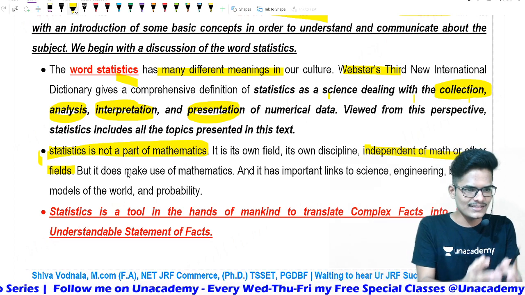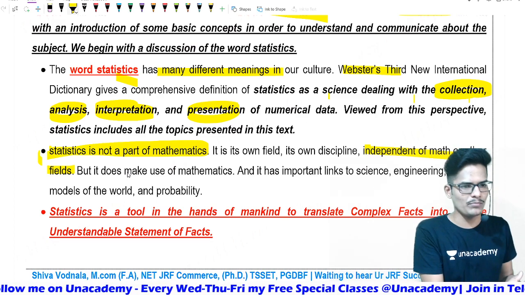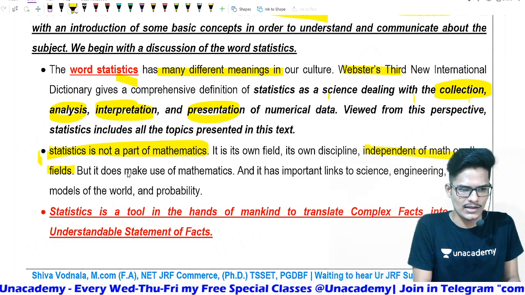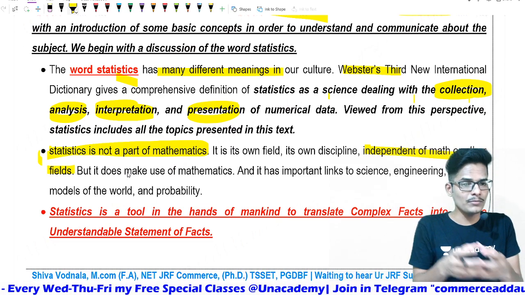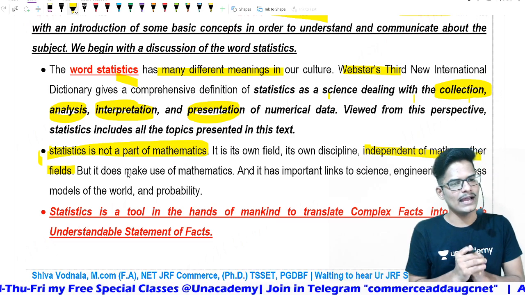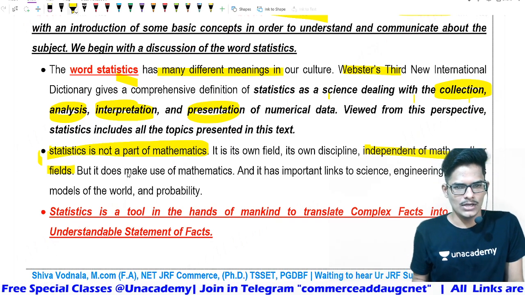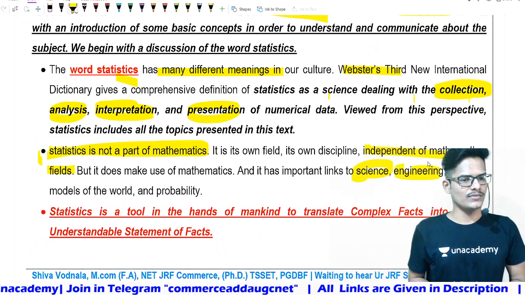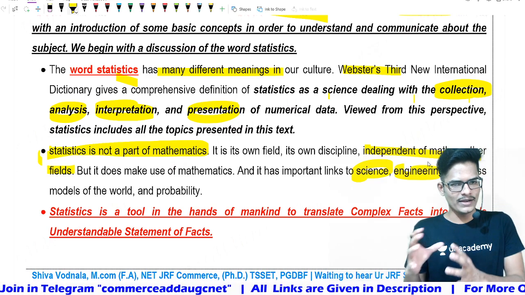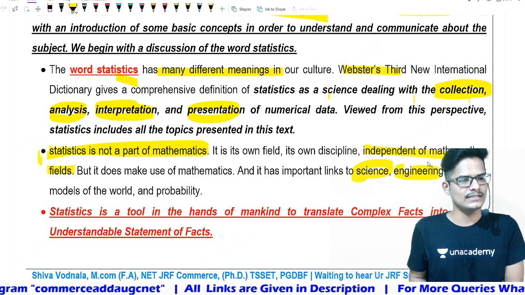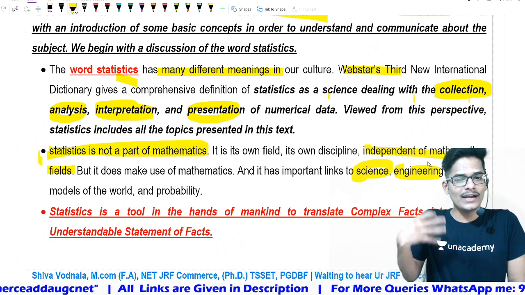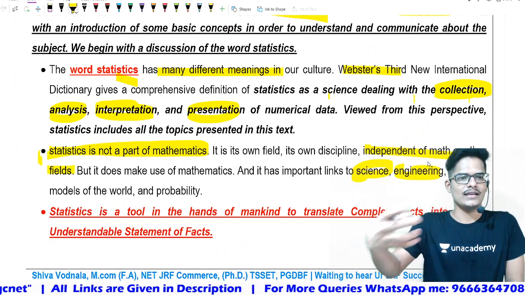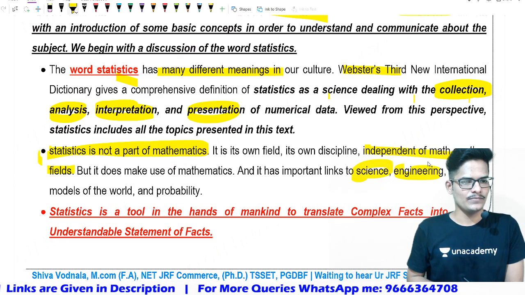So statistics is a different subject, a different discipline. It has its own significance. We will be using mathematics in our statistics, but it is not actually a part of the mathematics. It is important to science, engineering, business models of the world, and probability. These are the many subjects directly linked with statistics, where we take the help of other subjects to make you understand statistics.